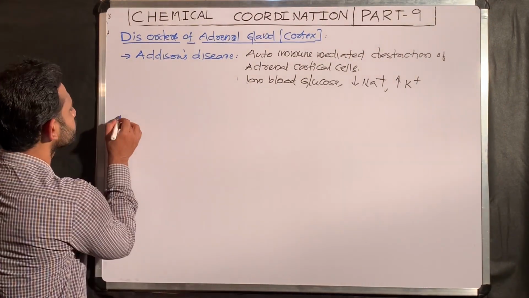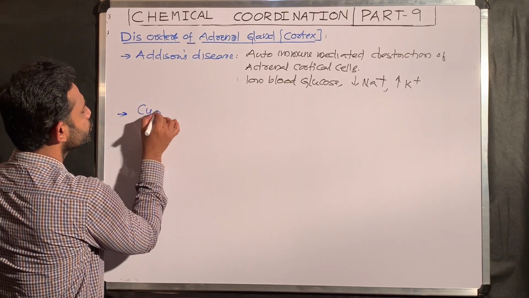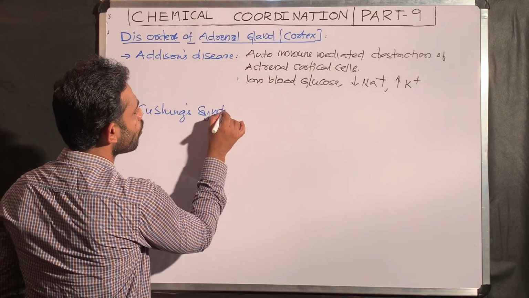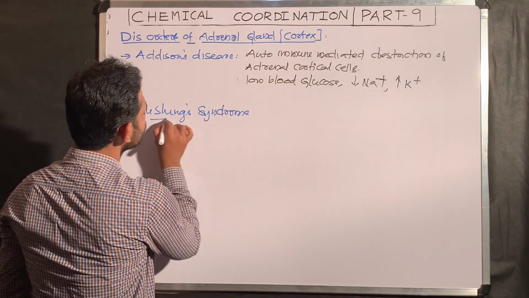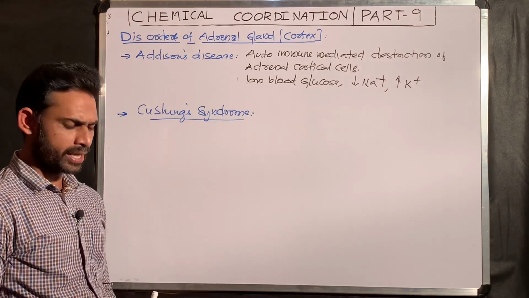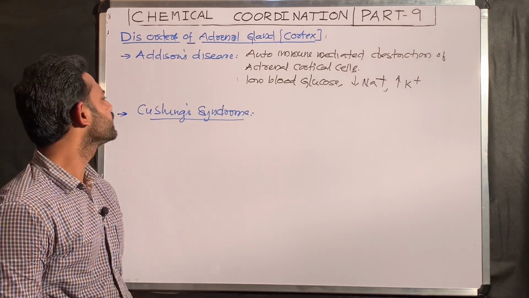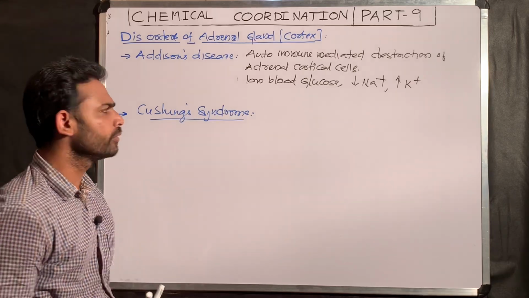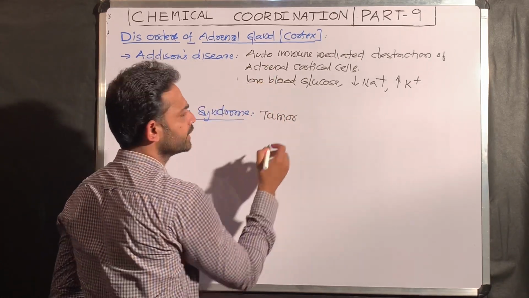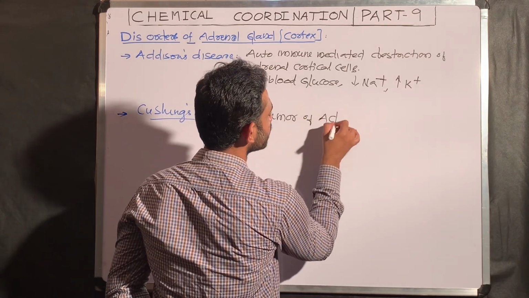Next I am going to tell about Cushing's syndrome. What is a syndrome? A syndrome involves a group of symptoms, it's not one. What is this Cushing's syndrome? It is exactly opposite. It is a tumor of adrenal cortical cells.